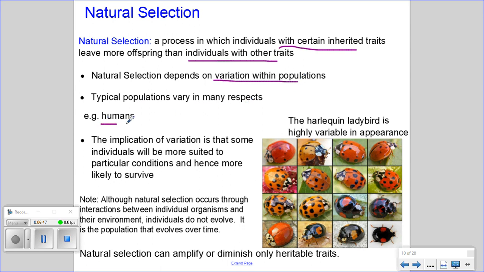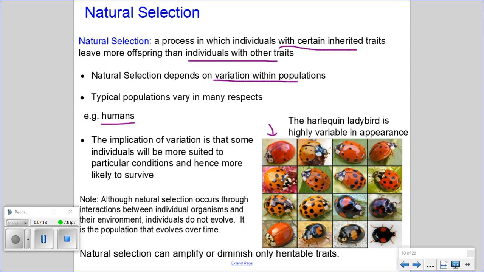So, for example, if you have a look at humans, there are many different characteristics and traits within human populations that vary. The example provided here is that of the ladybug or the harlequin ladybird, which can be highly variable in appearance. So the variation that's shown in these pictures here is based on the shell color. So you can have a red shell, orange shell, black shell.